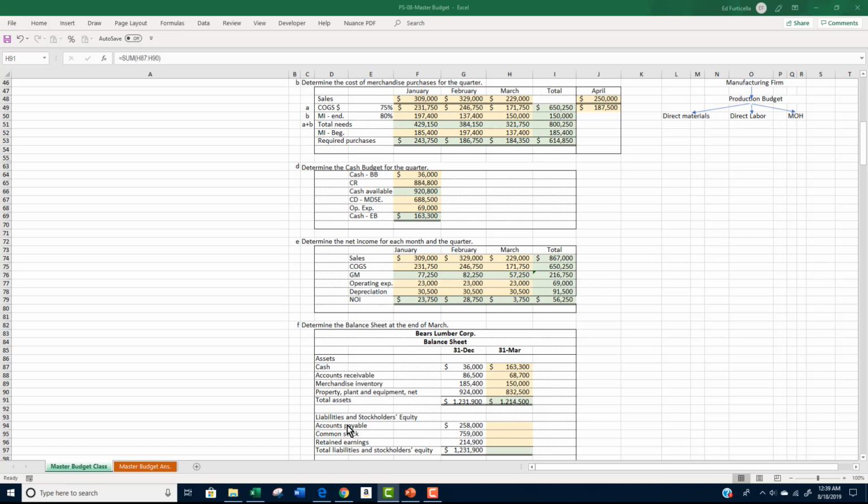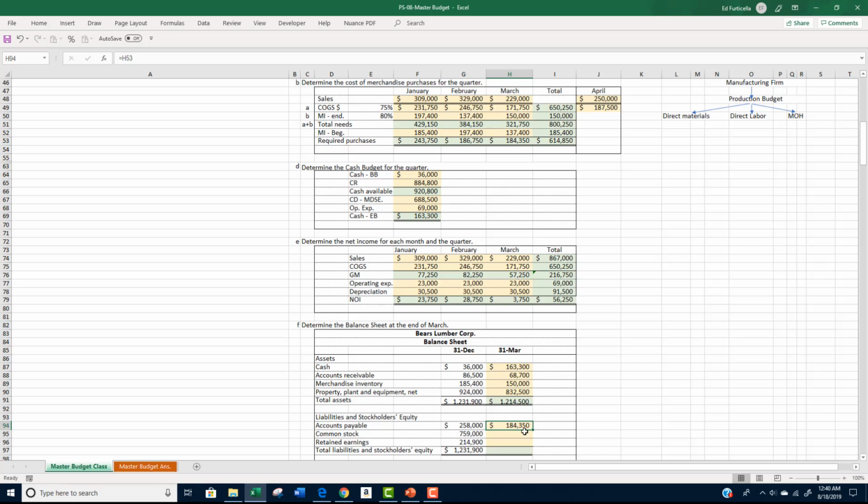Now let's move on to liabilities and owner's equity to see if we balance. Accounts payable represents the amount we owe to vendors for merchandise purchased but not yet paid for. The amount comes from the merchandise purchases budget. Because the assumption made is that all required purchases of merchandise are paid for in the month following the purchase, the accounts payable at the end of March is $184,350.